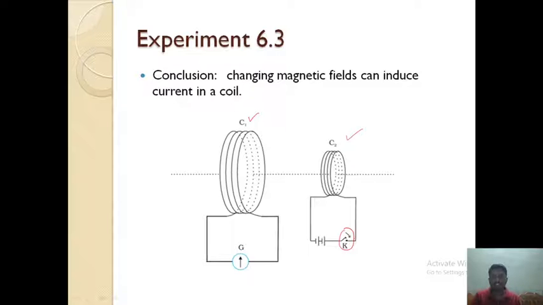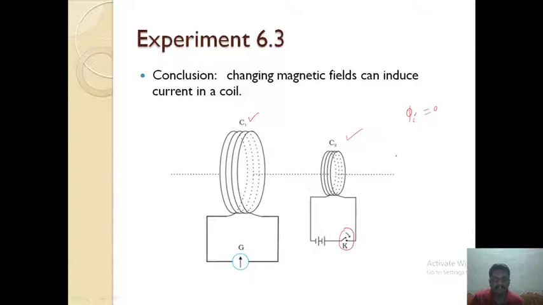Initially the key was open. When the key was open, there is no current in coil C2. With no current, there is no magnetic field, so no magnetic field lines pass through coil C1, and the initial magnetic field is 0.